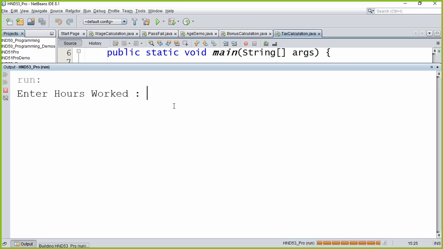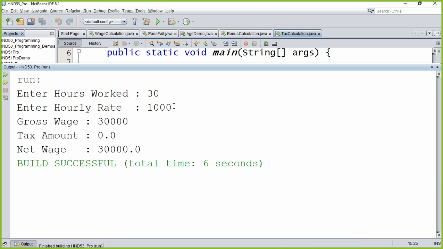Let's run once more. This time we will give 30,000. Sorry, 30 hours, 1,000 rupees. So gross wage is 30,000. Again the tax amount is 0, because we calculate tax only on values more than 30,000. So, right, okay.